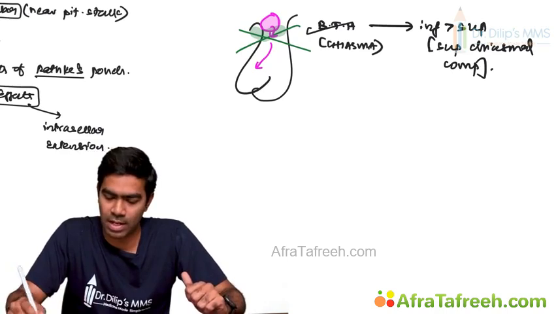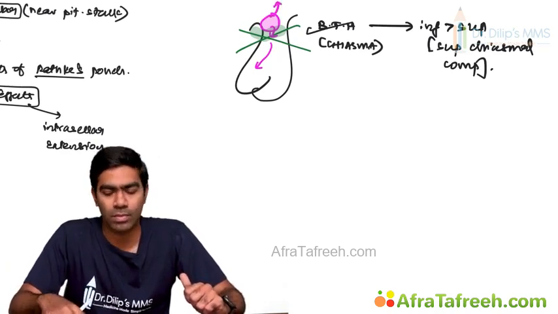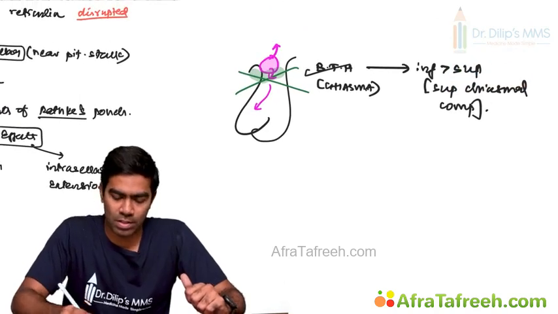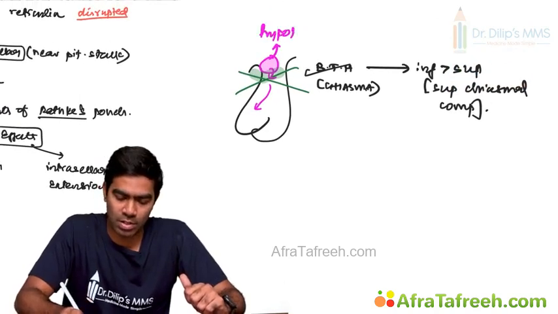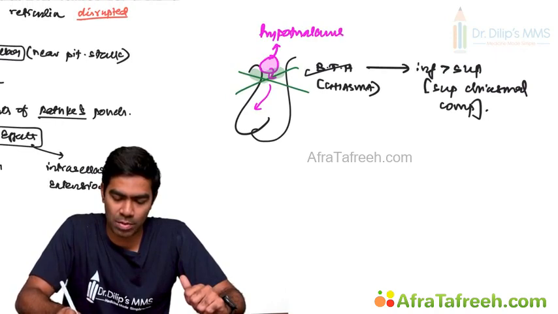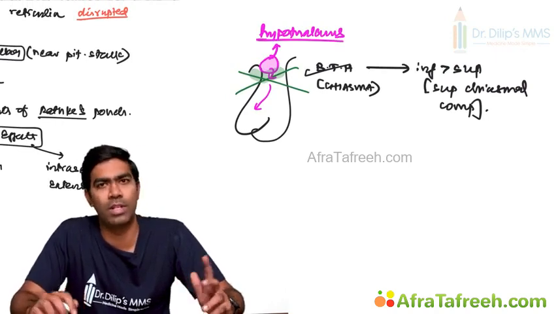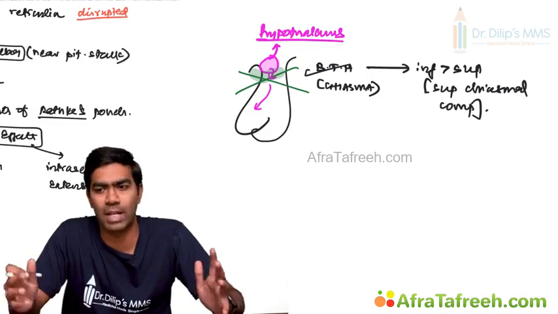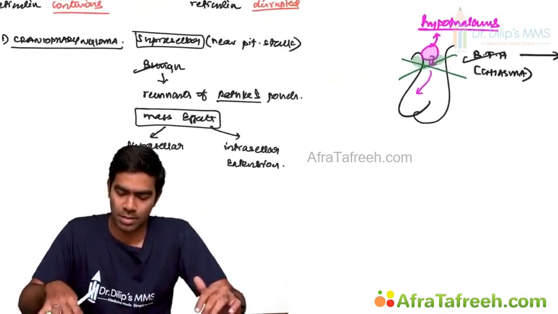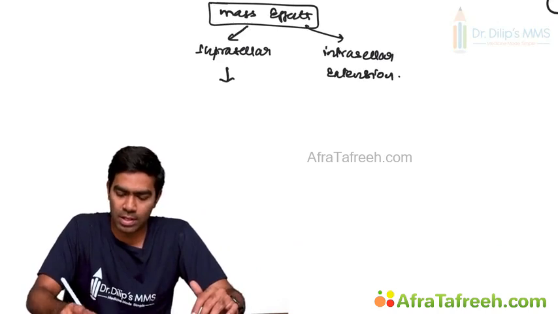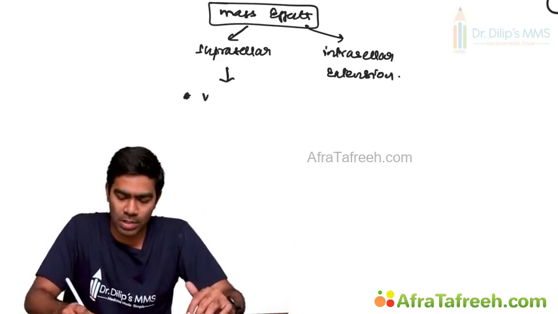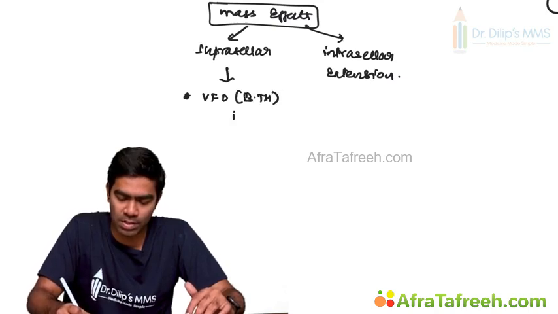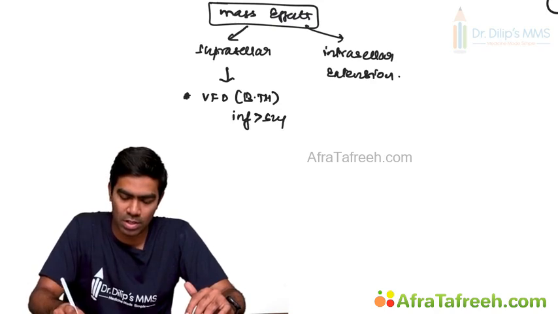At the same time, they can extend into the hypothalamic region also. They can extend their compression towards the hypothalamus, where they can produce problems like severe obesity due to hyperphagia because of the eating behavior change. So in the suprasellar area, they can compress on the optic chiasma and produce a visual field defect, bitemporal hemianopia, which is inferior loss more than superior loss.